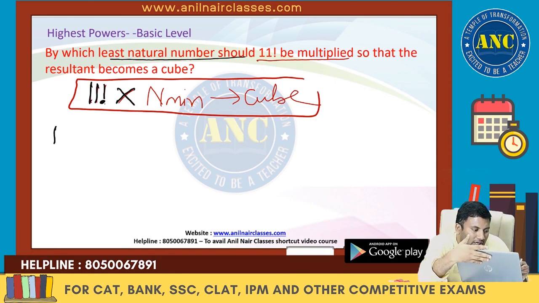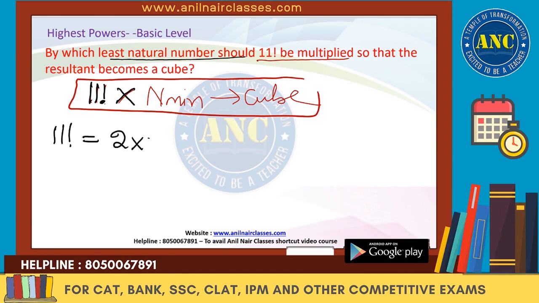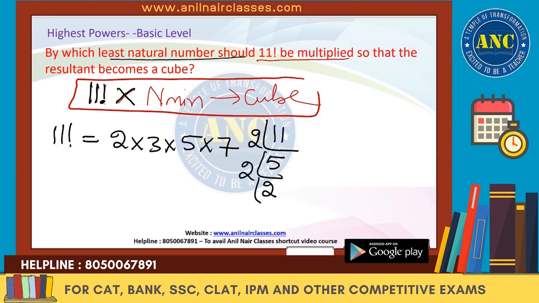So what we will do is 11 factorial. What are the highest powers of all the prime numbers up to 11? 2 is a prime number, 3 is a prime number, 5 is a prime number, and 7 is a prime number. Let us determine for this. 2 5s are 10, 2 2s are 4, 2 1s are 2. So this will be 5 plus 2 plus 1 is 8, which is 2 power 8.